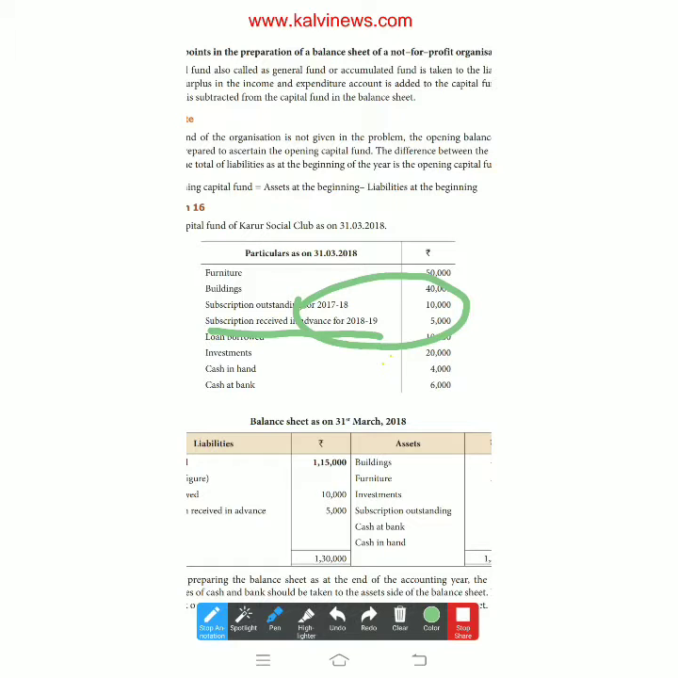Some members paid subscription in advance. This year itself they paid for next year. Actually, they were supposed to pay next year only, but they paid in advance. So it is income received in advance. Take a notebook and write it: income received in advance is a liability for this accounting year.